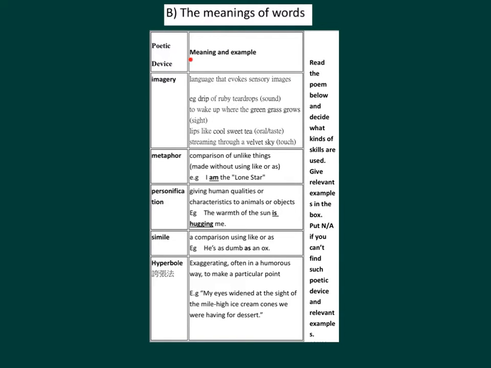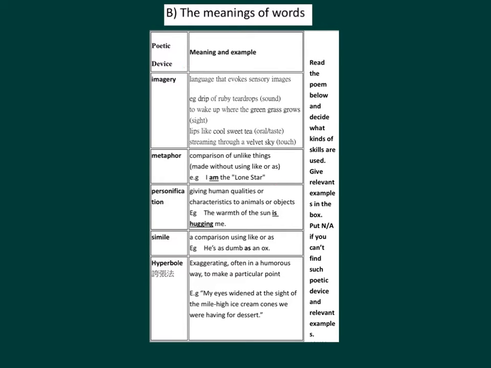Poetic device, meaning, example. Poetic device, imagery, meaning, example. Language that evokes sensory images. For example, drip of ruby teardrops to wake up where the green grass grows. Lips like cool sweet tea streaming through a velvet sky. Poetic device, metaphor, meaning, example. A comparison of unlike things, made without using like or as. For example, I am the lone star.